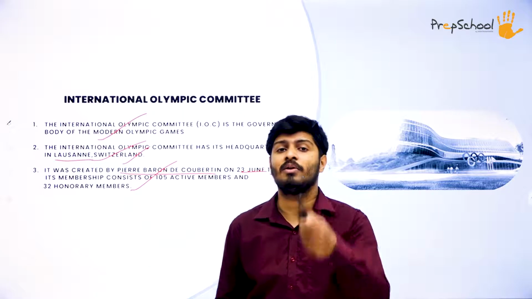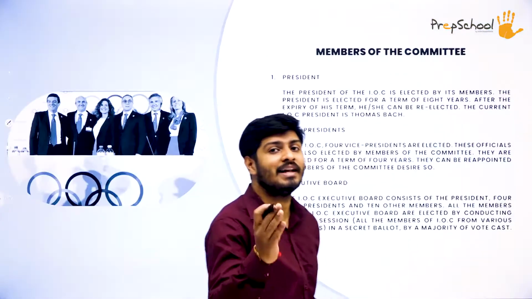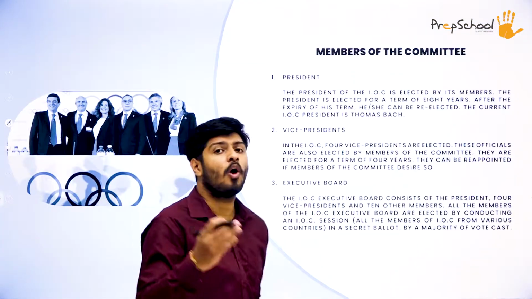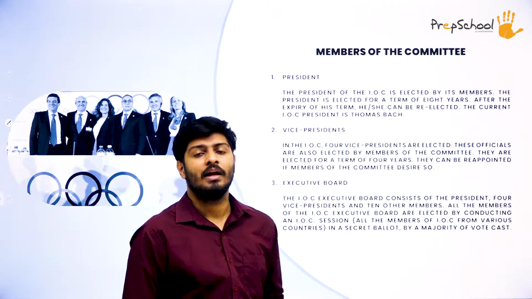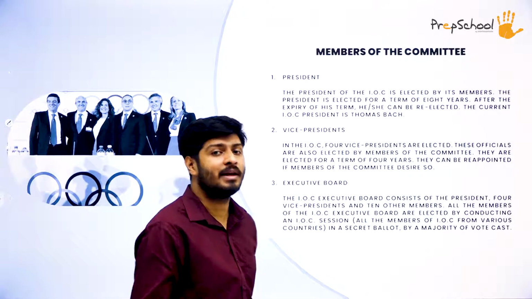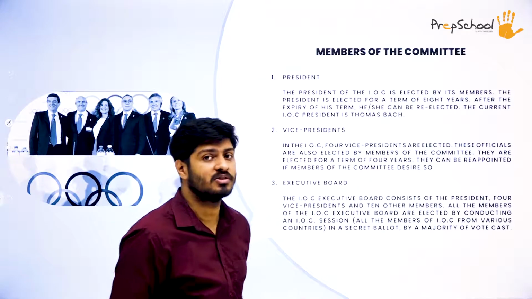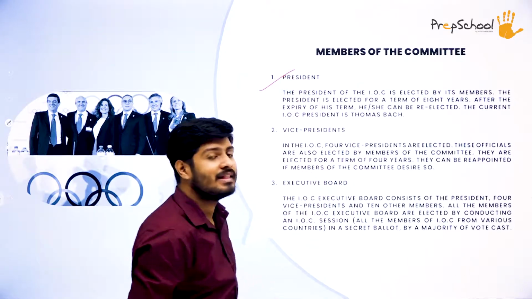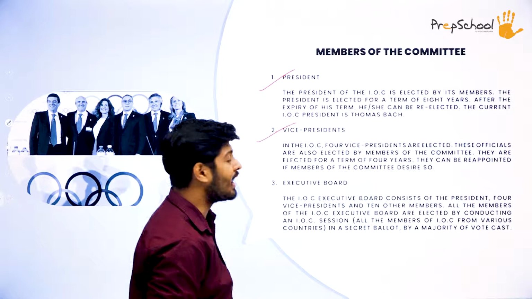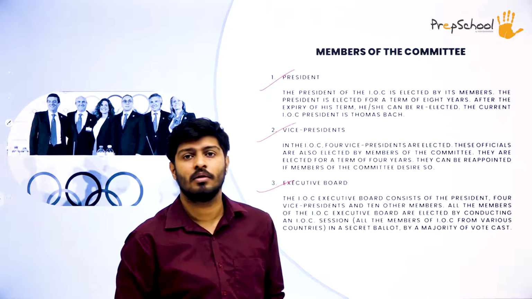Having said that, now let's move on to our second topic, that is members of the committee. Who all members will be there in the committee? So in International Olympic Committee, we will have three sets of members. First, we have president, then we have vice presidents, and after that we have executive board.